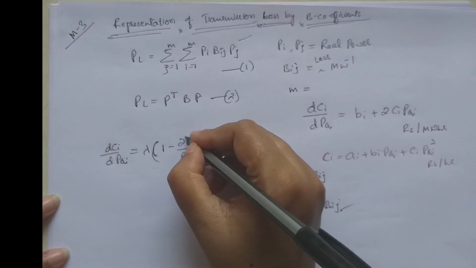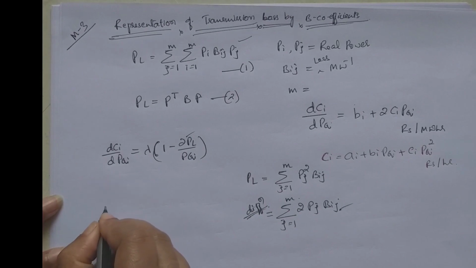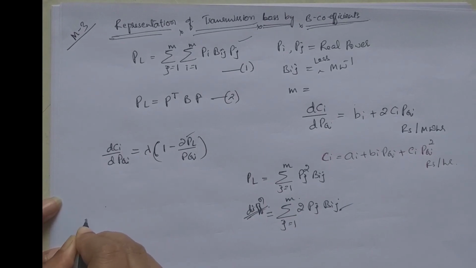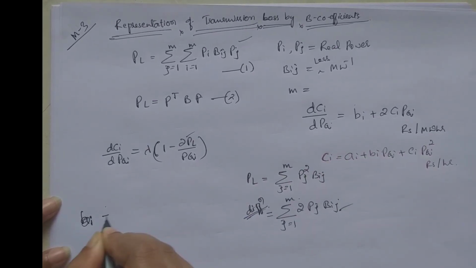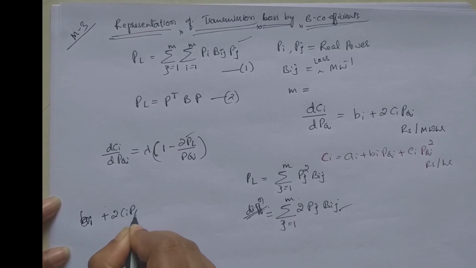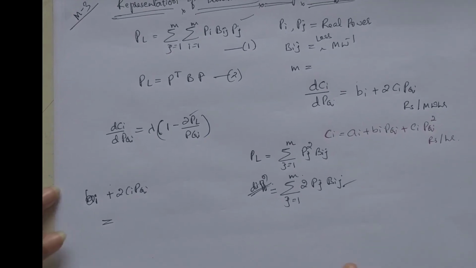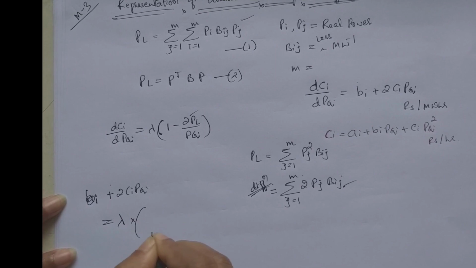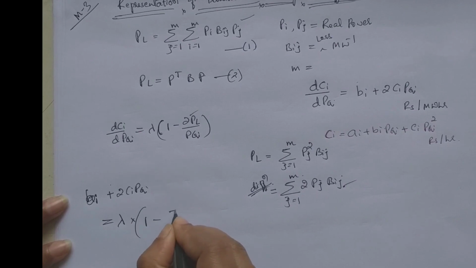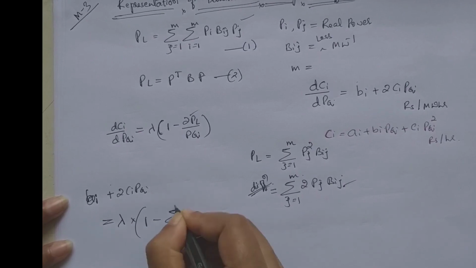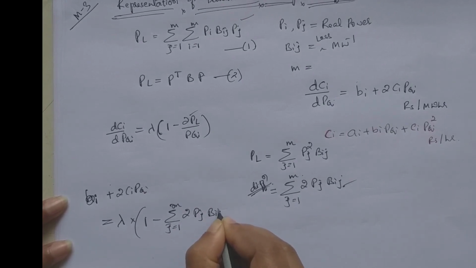Substituting the same into the exact coordination equation, we get dCi divided by dPgi, which is Bi plus 2Ci Pgi, is equal to lambda into 1 minus 2 times the summation where j varies from 1 to m of Pj Bij.